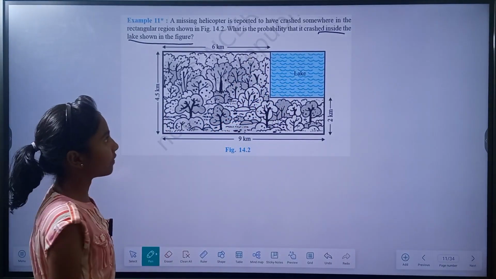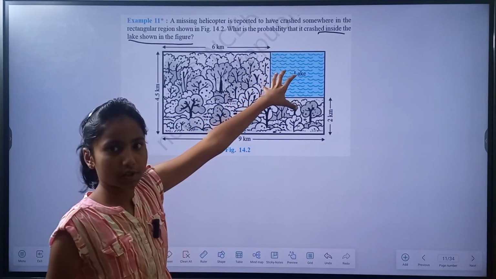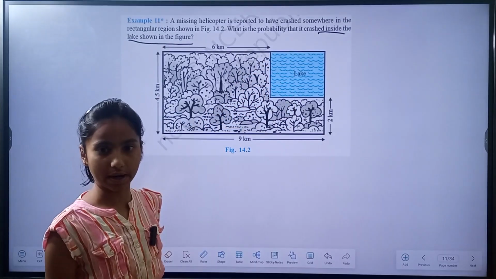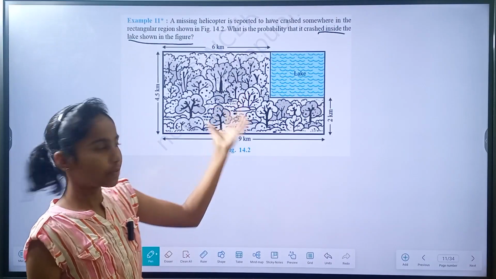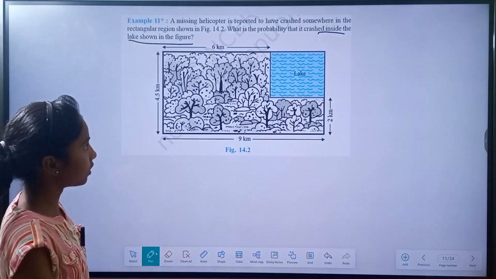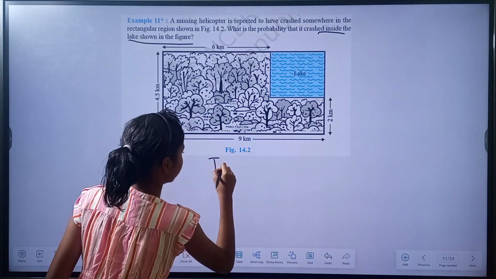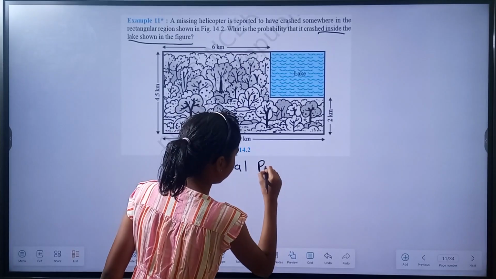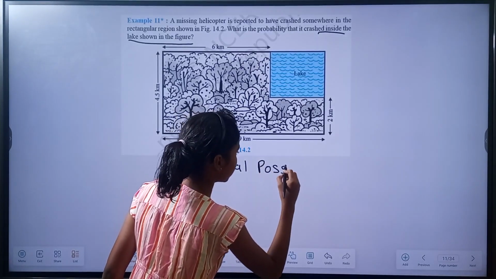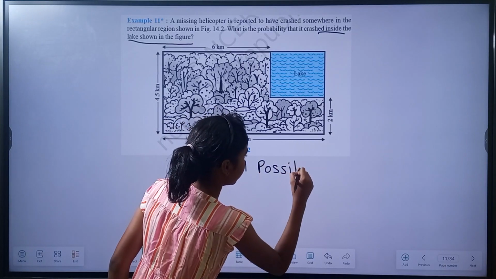So now we have this region. The probability that we have to write is the area of this region divided by the whole region, the total possible region. This is also of the type geometrical probability. The total possible region equal to